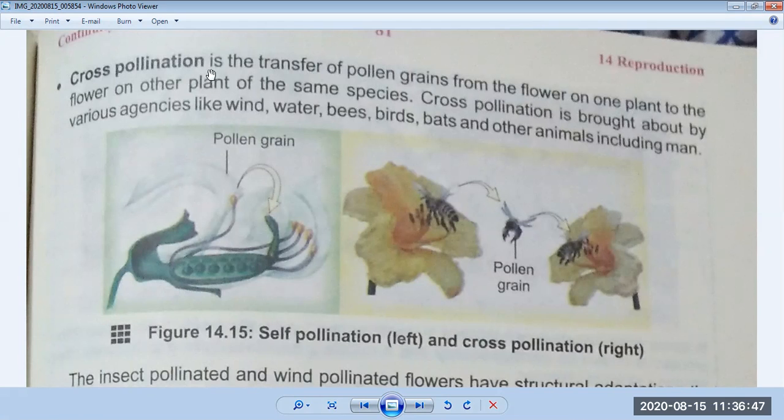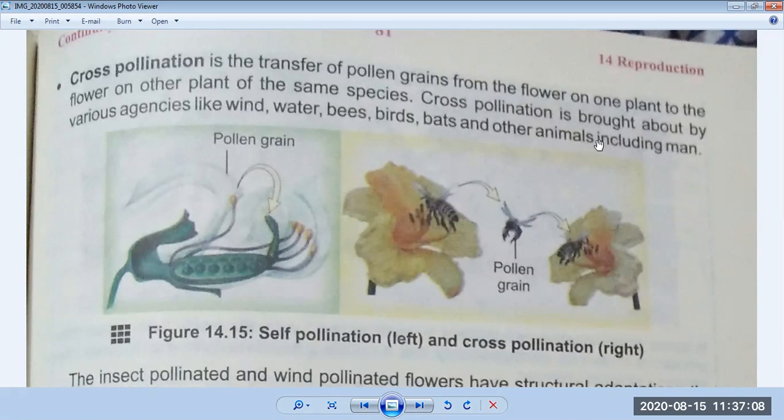It means pollen is transferred from one flower of a plant to the stigma of another flower of the same species.